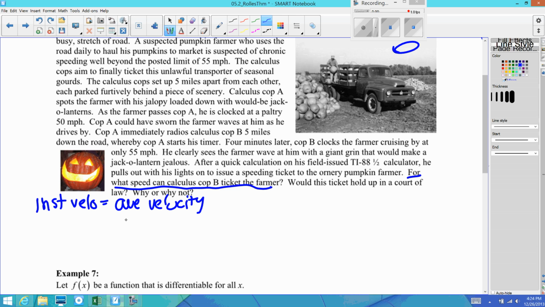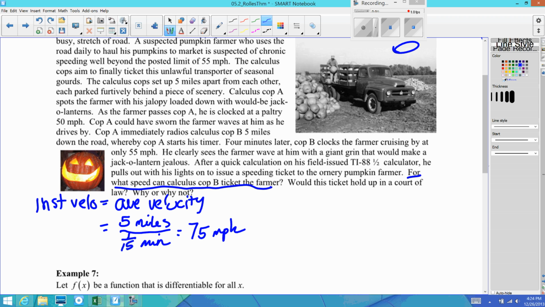Well, he went 5 miles over 4 minutes, and 4 minutes in hours would be 1/15 of an hour. All right. So if we divide that, the average velocity was 75 miles per hour. So if the calculus cop is a smart cop, then somewhere his instantaneous velocity had to equal his average velocity.